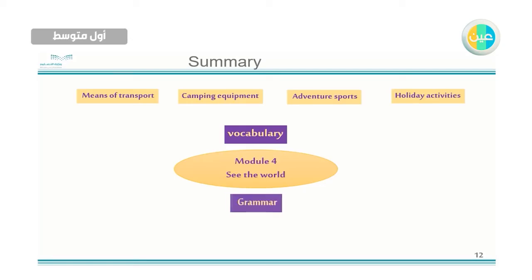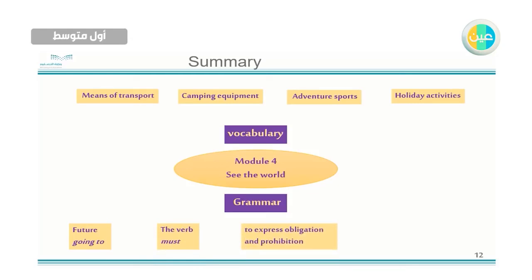And also we talked about grammar. This is about future going to. We use it when I want to talk about the future tense. The verb must, we use it to express obligation and prohibition. And also we talked about comparative form and superlative form.